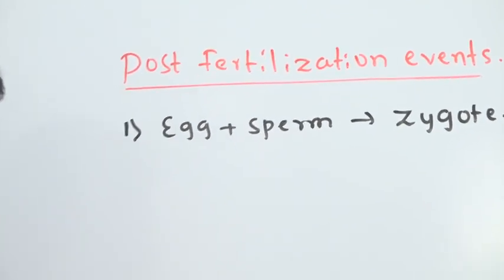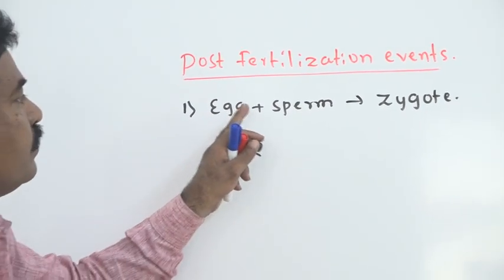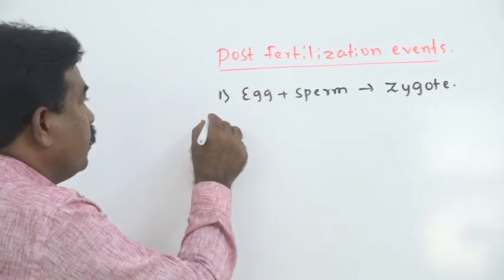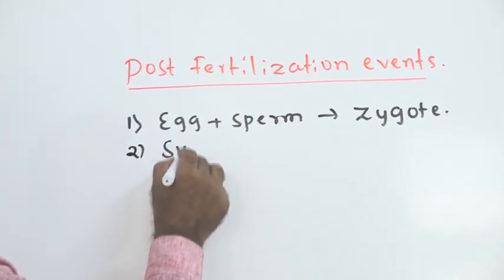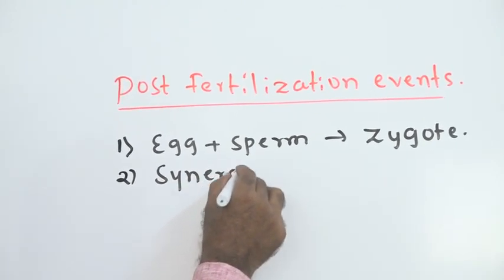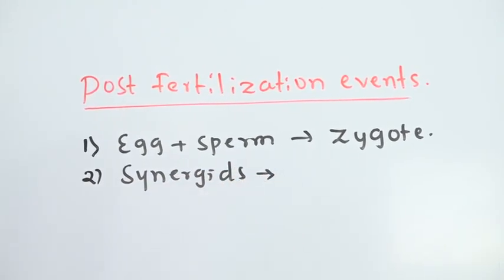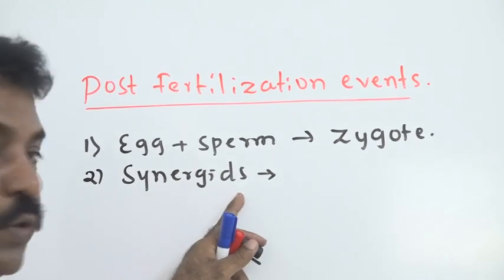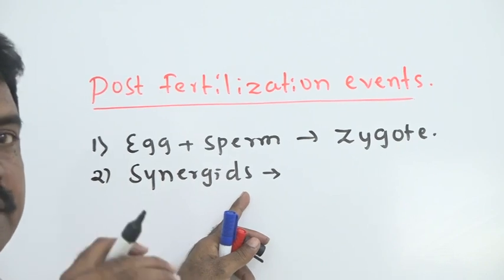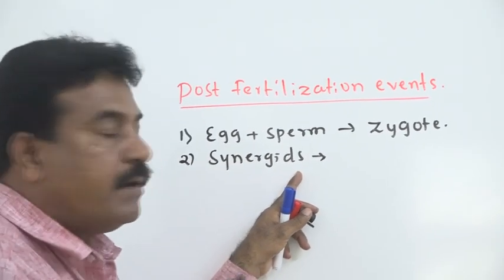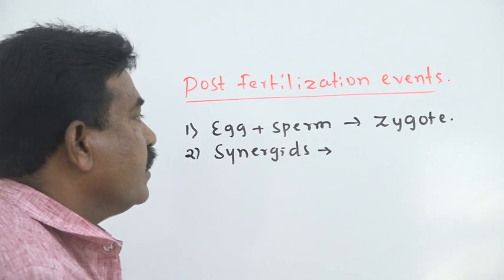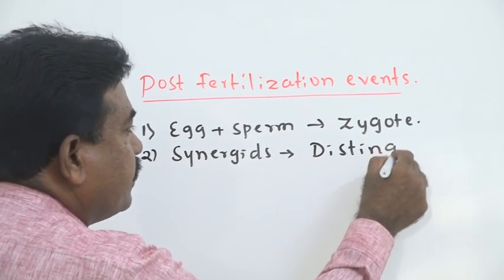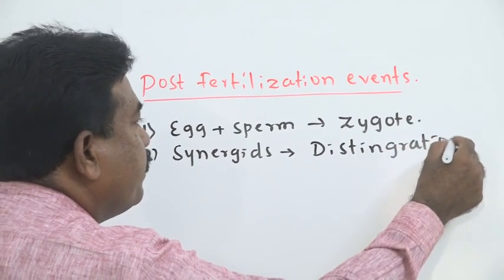Therefore, after fertilization, the egg present in the megasporangium becomes a zygote. Then at the side, two synergids are there. These synergids have a pyriform apparatus, which guides the pollen tube to enter directly into the egg apparatus. Now their role is completed. Synergids undergo disintegration, or they disappear.